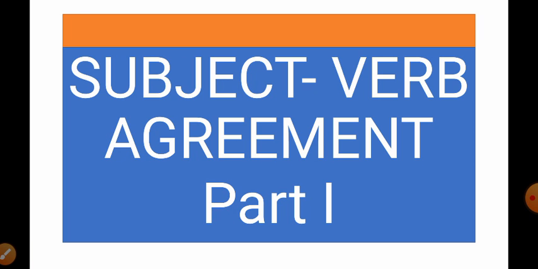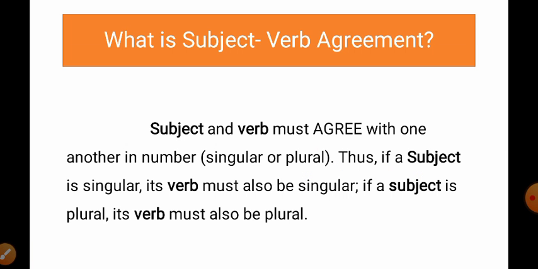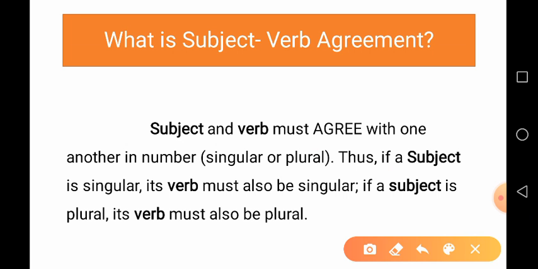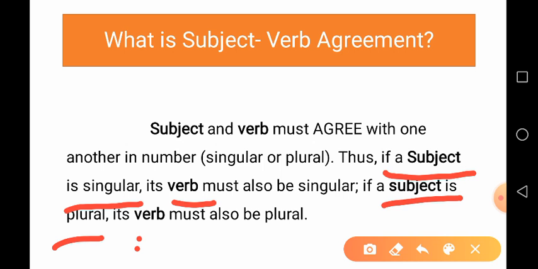Today we are going to learn the topic subject verb agreement. Let me tell you what is subject verb agreement. It is very simple. If a subject is singular, its verb must also be singular. And if a subject is plural, it takes a plural verb.